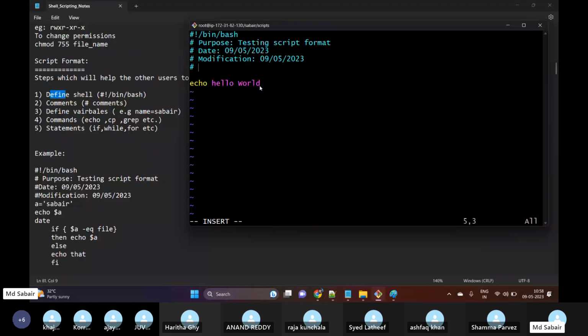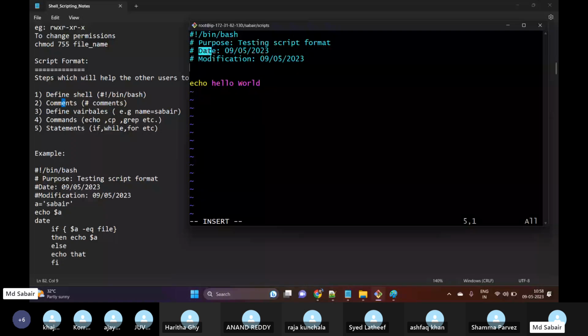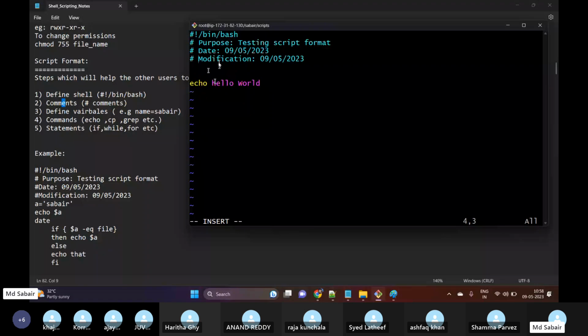So this was our second point, comments, where I have passed the purpose of the script and the date on which the script has been written. For example, tomorrow, on 10th of May, if I make any changes to this script, I will modify this date, only for user understanding. This will not play any role in our script, but it is for other users who will try to use our script, so that they can understand. We will put proper comments. Okay, this is one section.